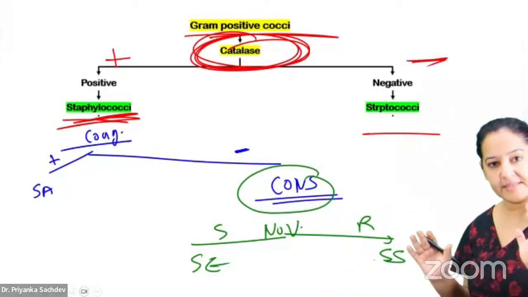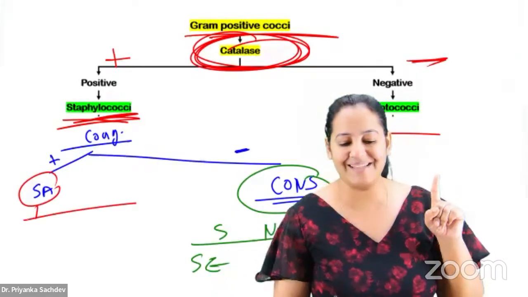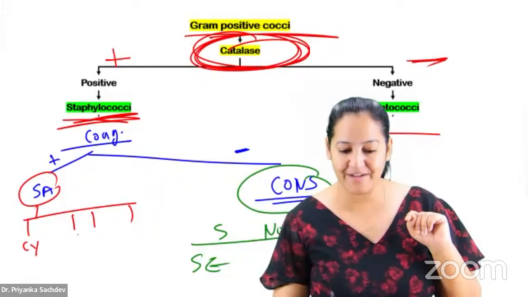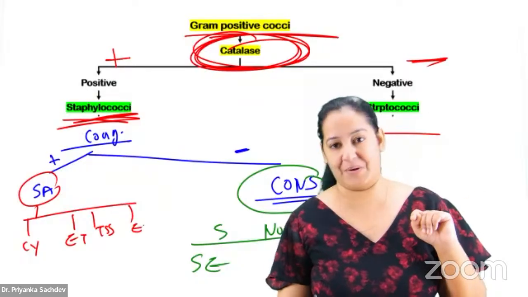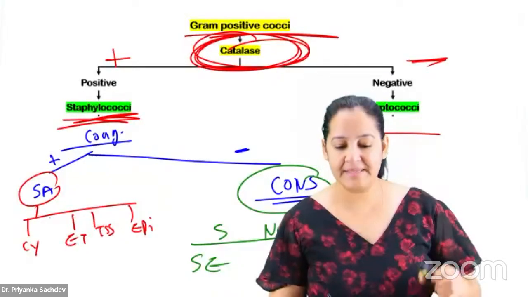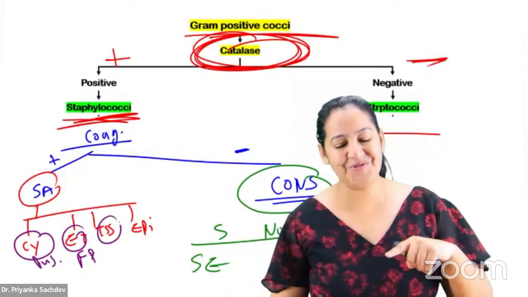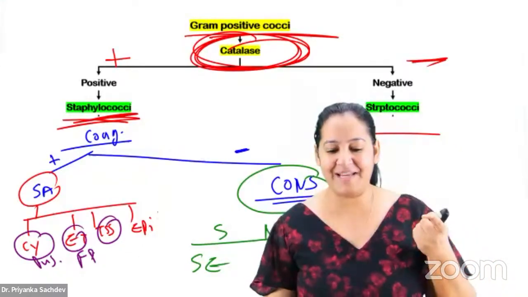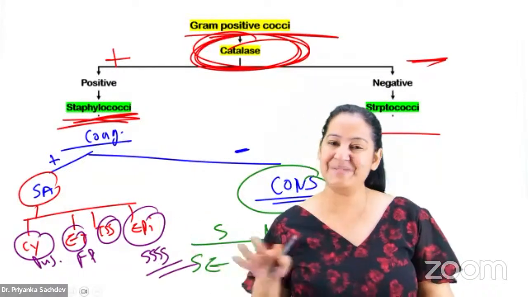See, have a look. This is the approach. And here I taught you only one thing: Staph aureus, the 4 toxins and the 4 diseases. You know the 4 toxins and the 4 diseases, I guess. Cytolytic toxin, enterotoxin, toxic shock syndrome toxin, and epidermolytic toxin, also known as exfoliative toxin. The 4 diseases: cytolytic toxin causes pus, enterotoxin causes food poisoning, toxic shock syndrome toxin causes toxic shock syndrome in a menstruating female, entering via tampons, and epidermolytic toxin causes SSSS with Nikolsky sign. We have seen the images, we have seen the details.